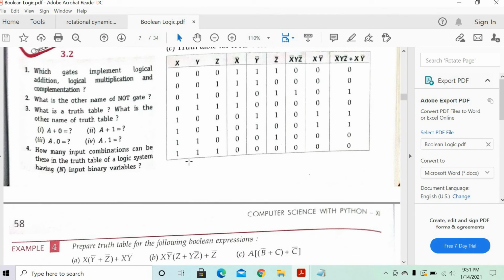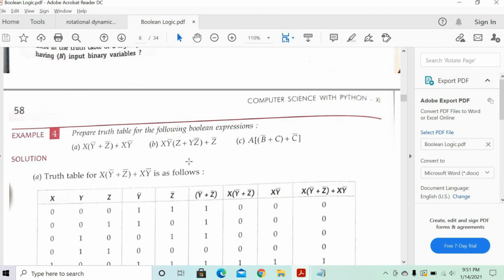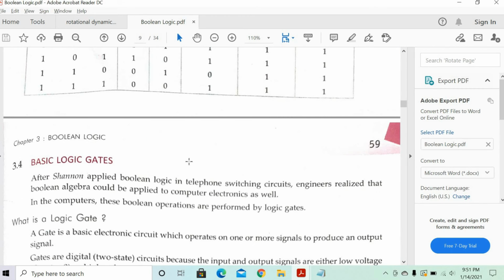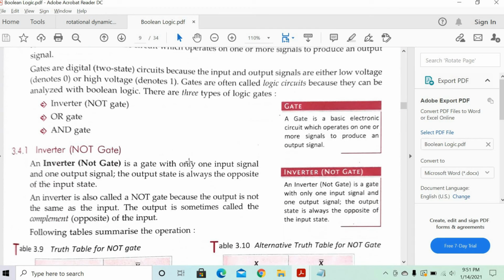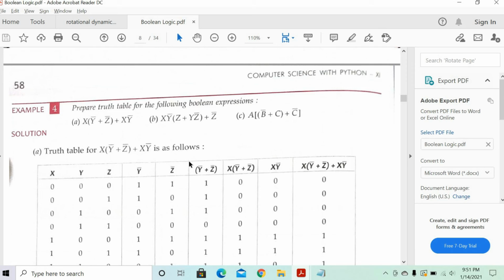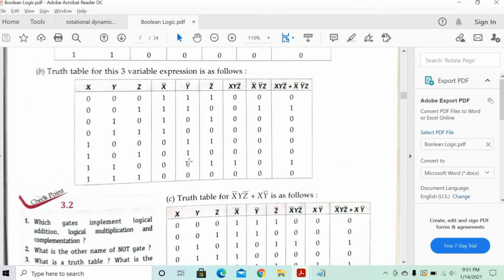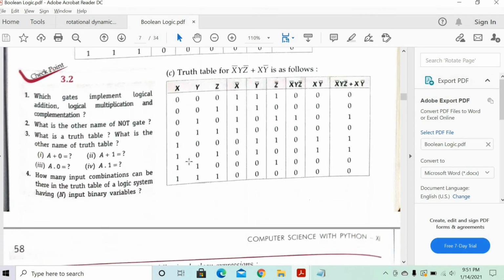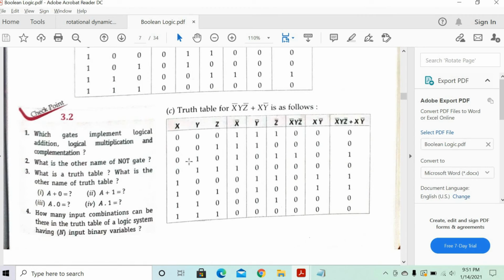Just try it out. If you don't get it, let me know. This is an easy chapter. We can finish this chapter fast. Yes, sir. With your speed, I think you'll be able to finish fast next class.